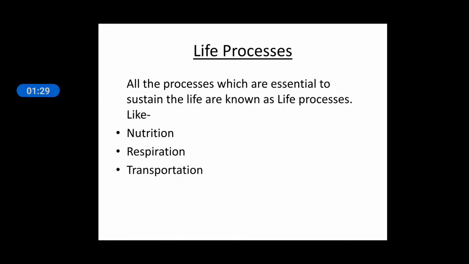Transportation: the oxidation is taking place in one part of the body or one part of the cell, but it needs to be distributed all over the body. So how can we distribute this? With the help of some transport system. Excretion: during all these processes various waste materials are also produced in the body. So the removal of waste material, especially the nitrogenous waste, is known as excretion. So all these processes are very much essential to maintain the life.